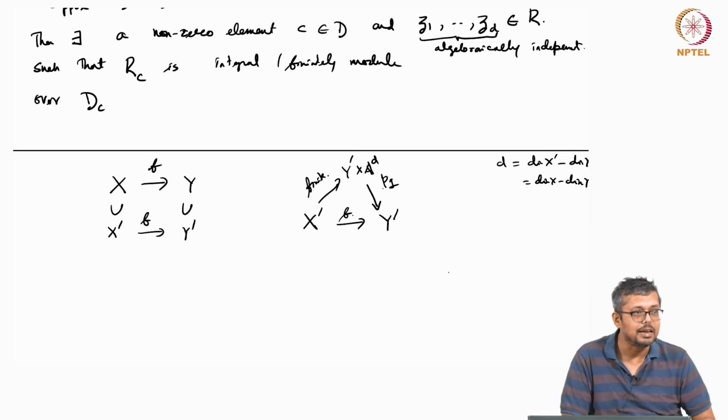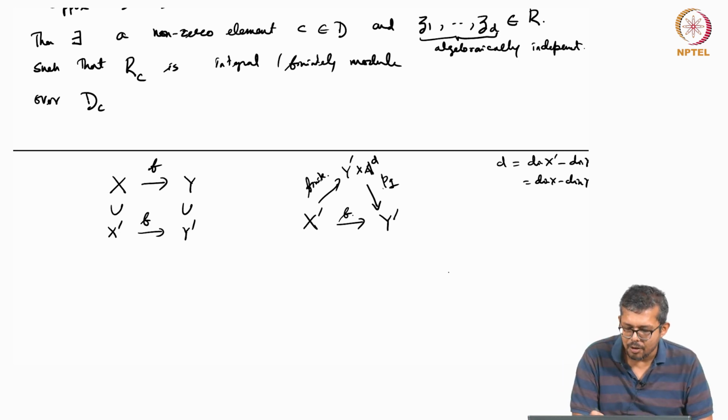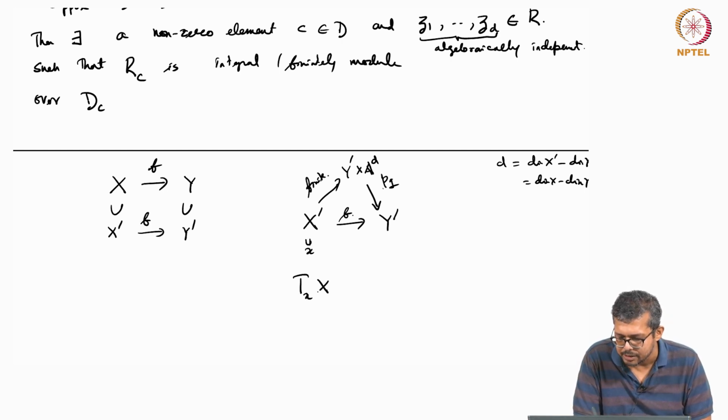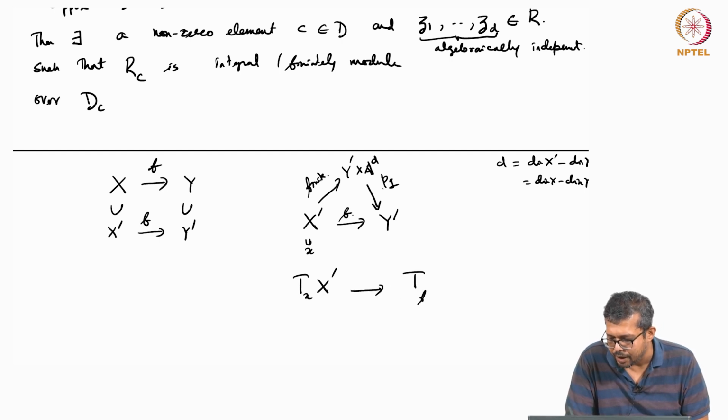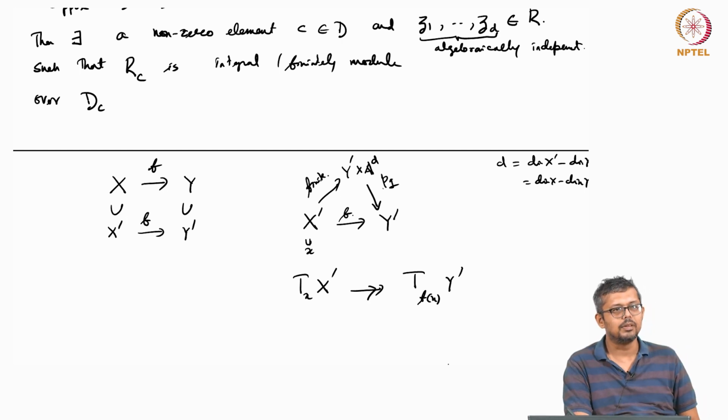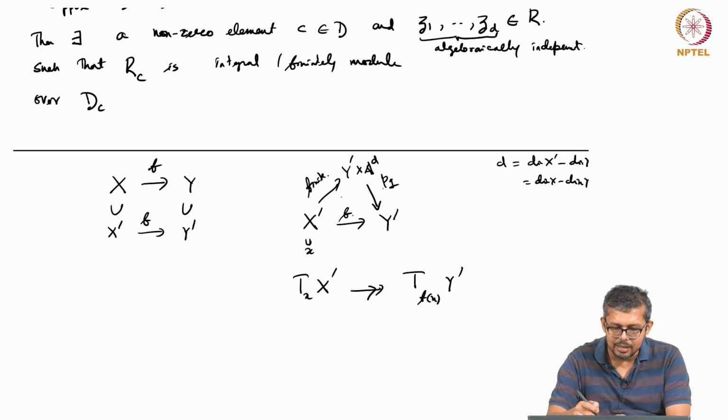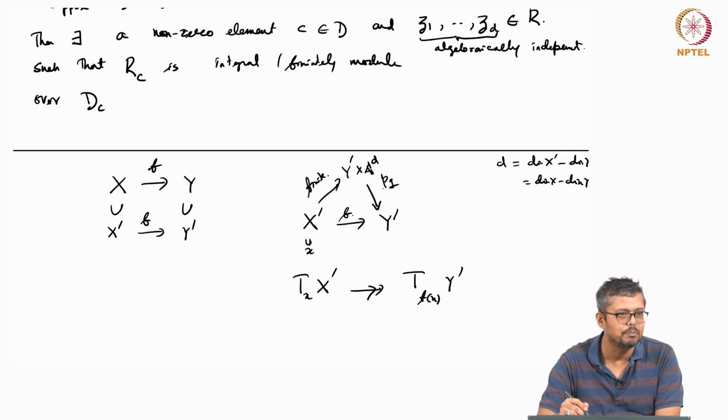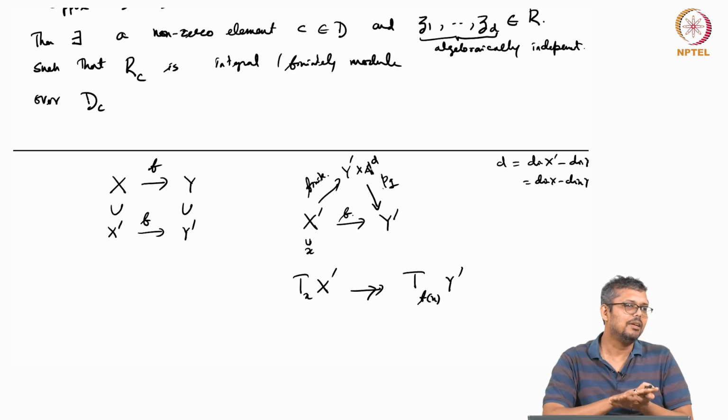But now the point is what I want to prove: if I take a point here, or at least at an open subset, I want to prove that this T_x x prime to T_f(x) y prime, this map is surjective. But this map is a finite map.